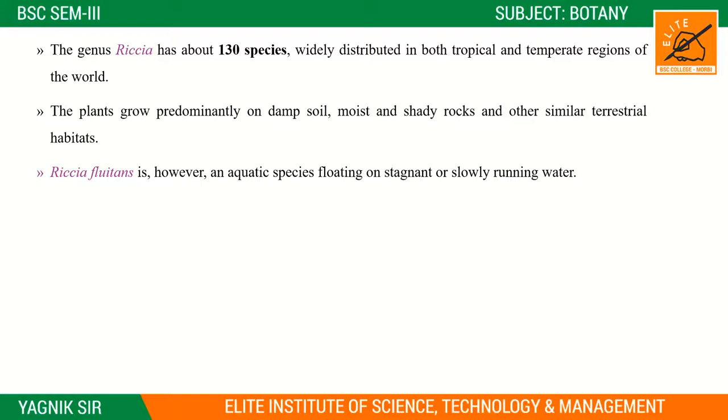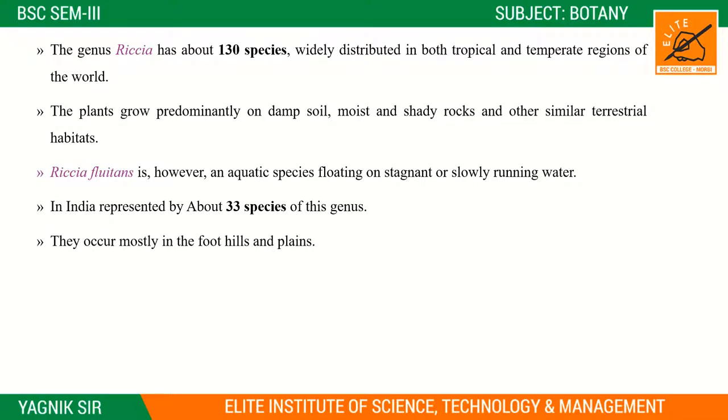Otherwise, mostly are terrestrial species, but a few species are aquatic, like Riccia fluitans. In India, the genus is represented by about 33 species. They occur mostly in the foothills and the plains.